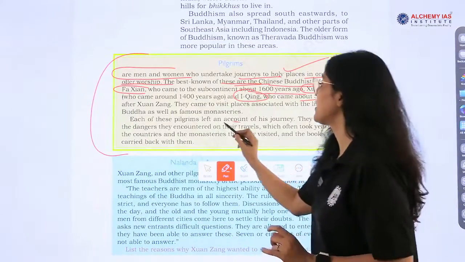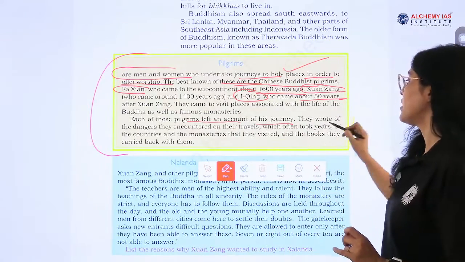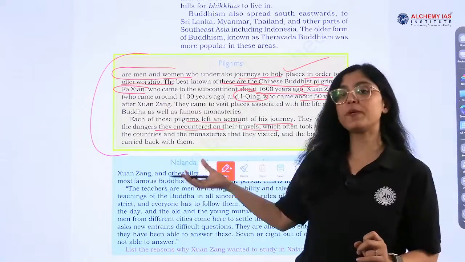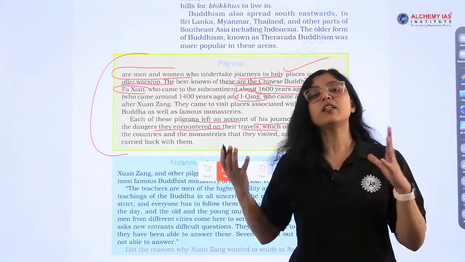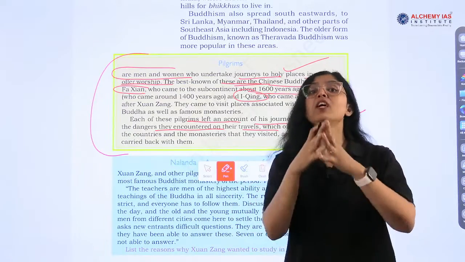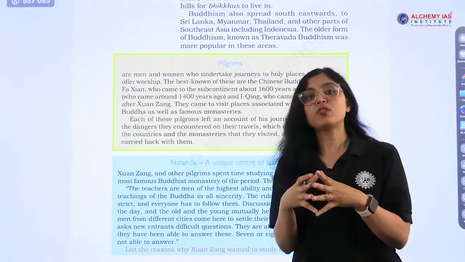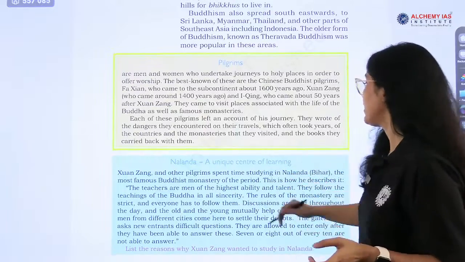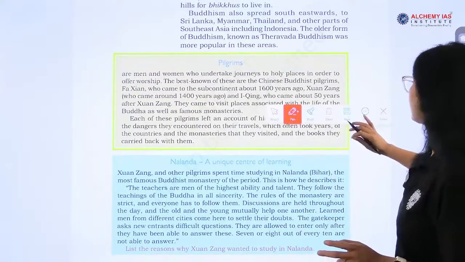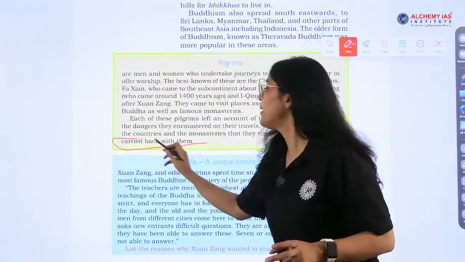Each of these pilgrims left an account of his journey. They wrote of the dangers they encountered on their travels. So these pilgrims, Fa Xian, Xuanzang, were roaming and writing everything down, which makes a Buddhist source a very important source of history, right? And then they visited many countries, okay? And the books that they carried back with them, okay?